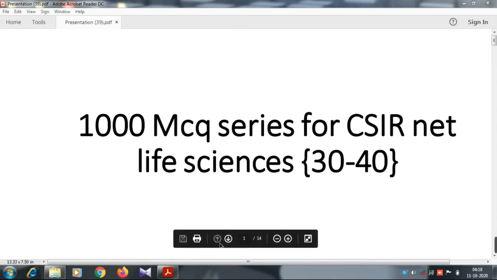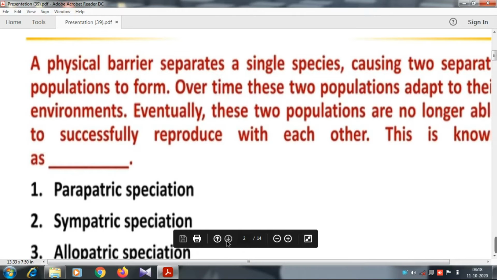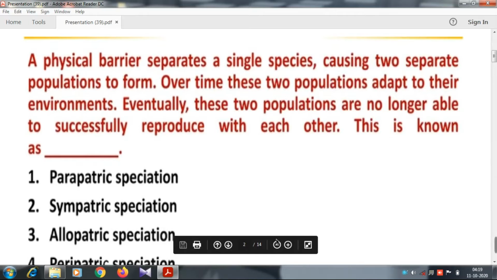First question. A physical barrier separates a single species, causing two separate populations to form. Over time, these two populations adapted to their environments. Eventually, these two populations are no longer able to successfully reproduce with each other.